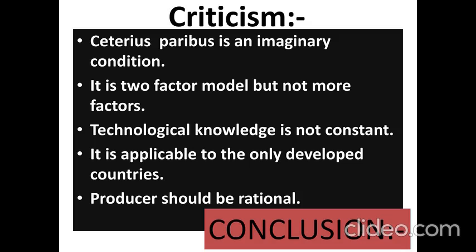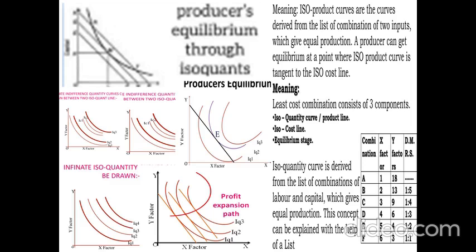Therefore, theoretical background is very important. So in this context, we have to say hats off to J.R. Hicks and R.G.D. Allen, who have given this particular ISO quantity curve, which is very useful for a student of economics as well as a student of business administration, and thereby they can get future profit